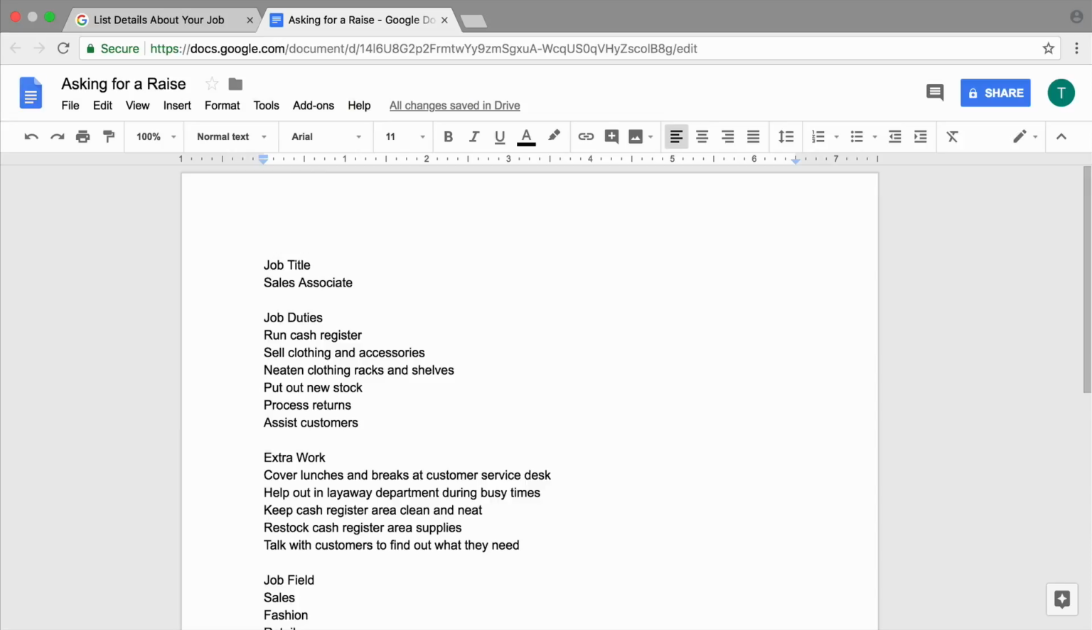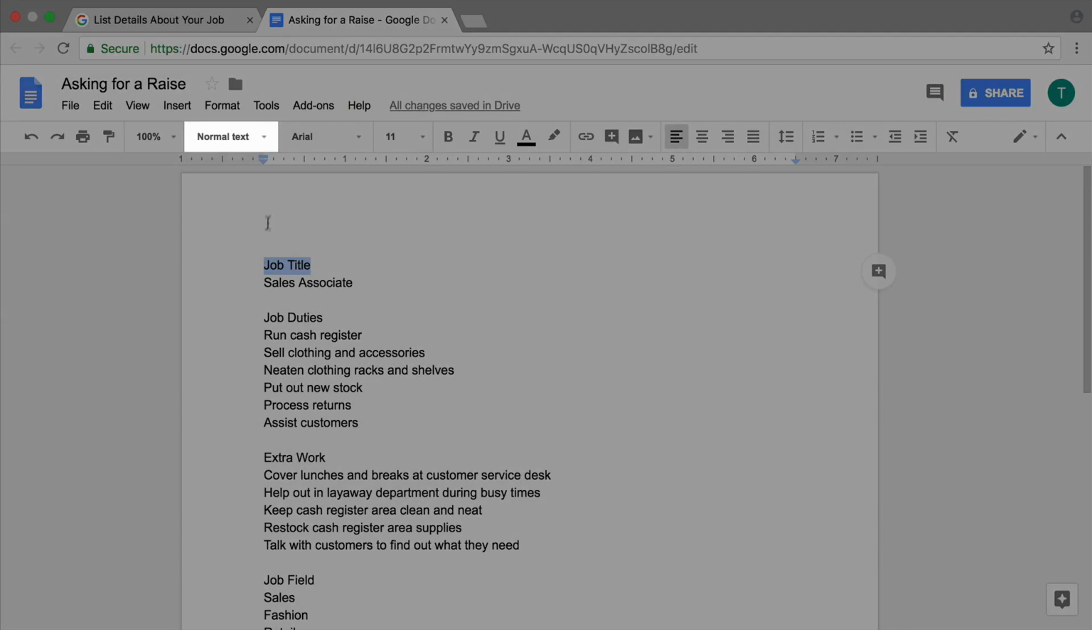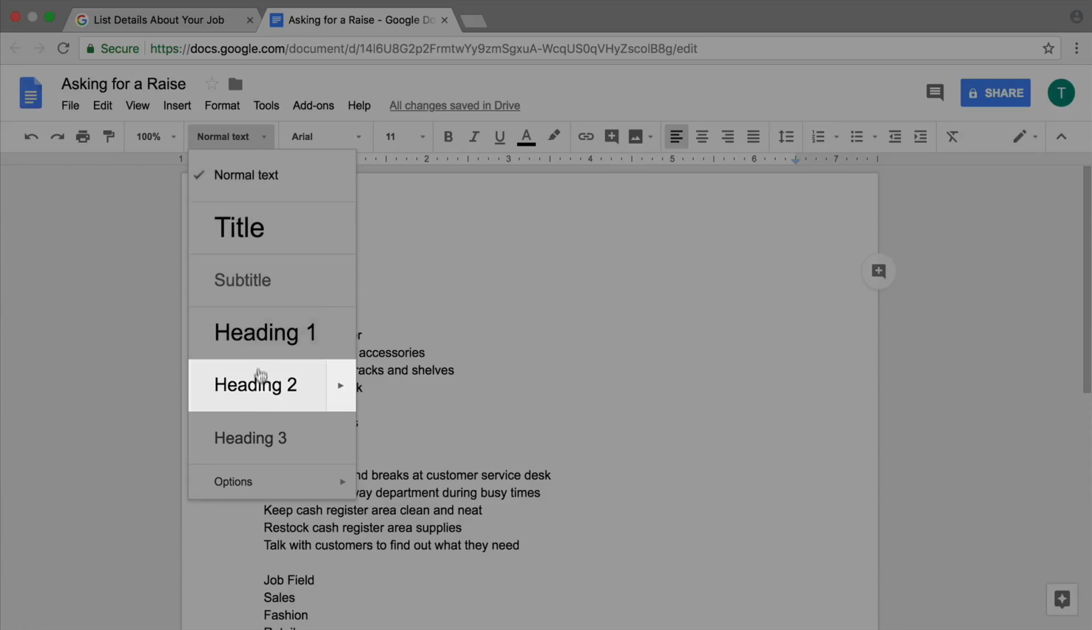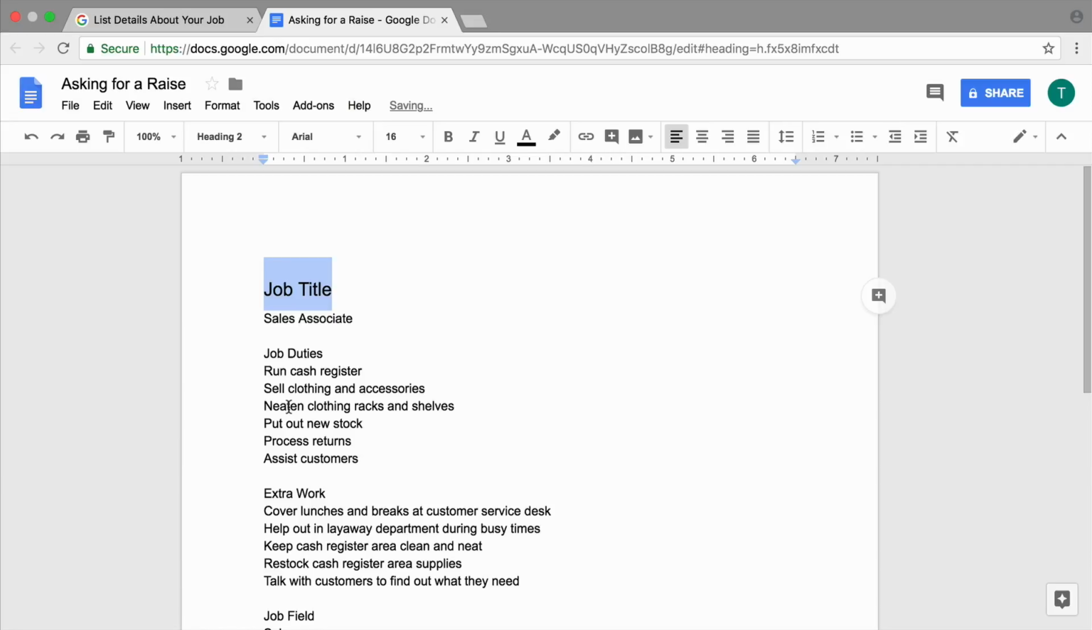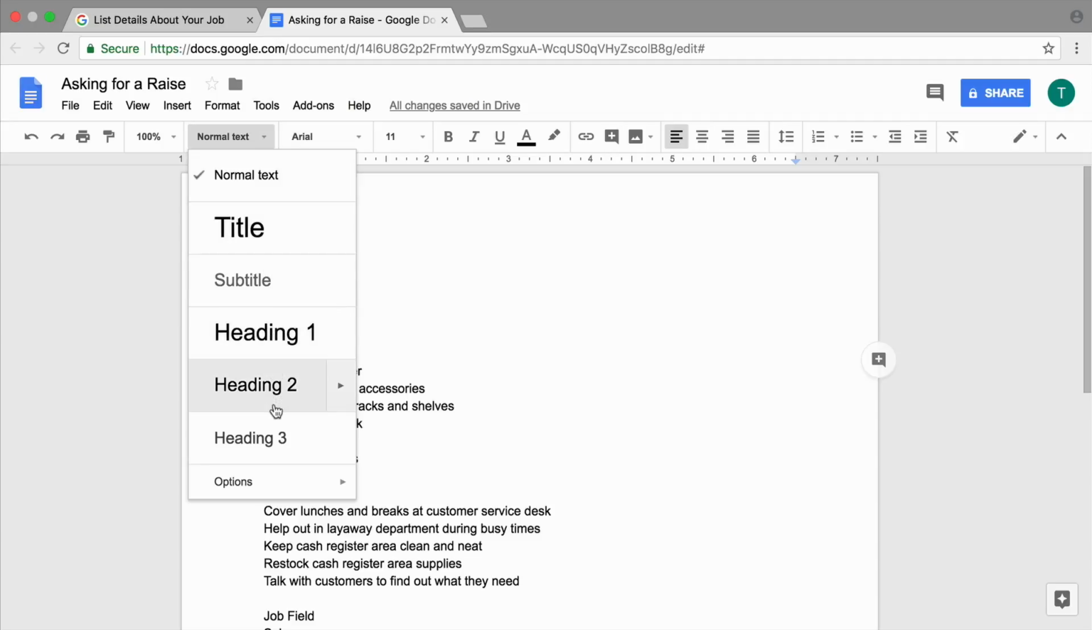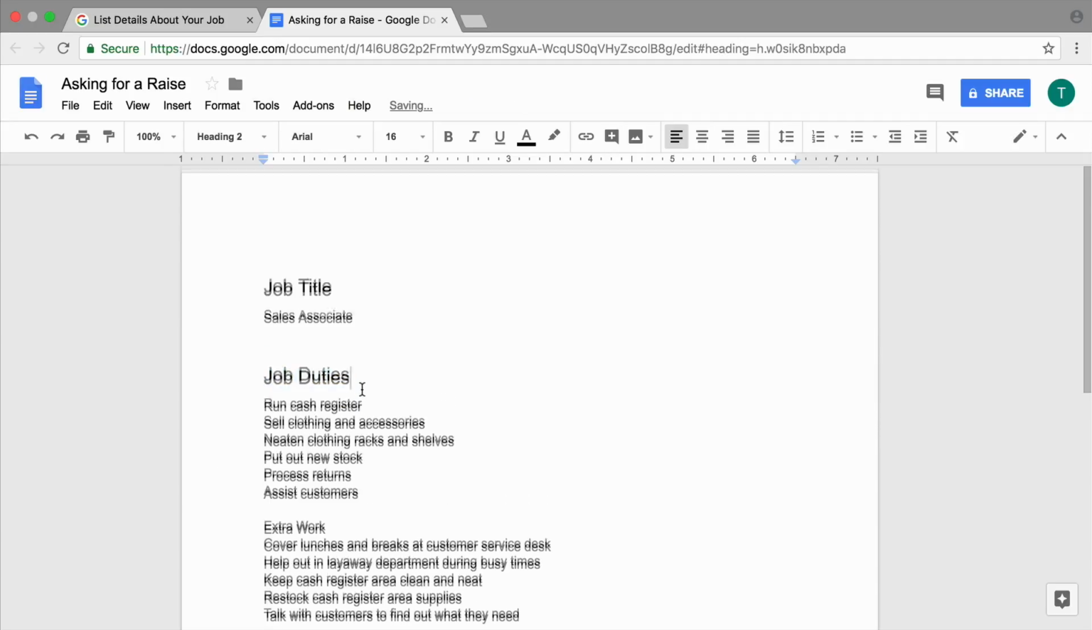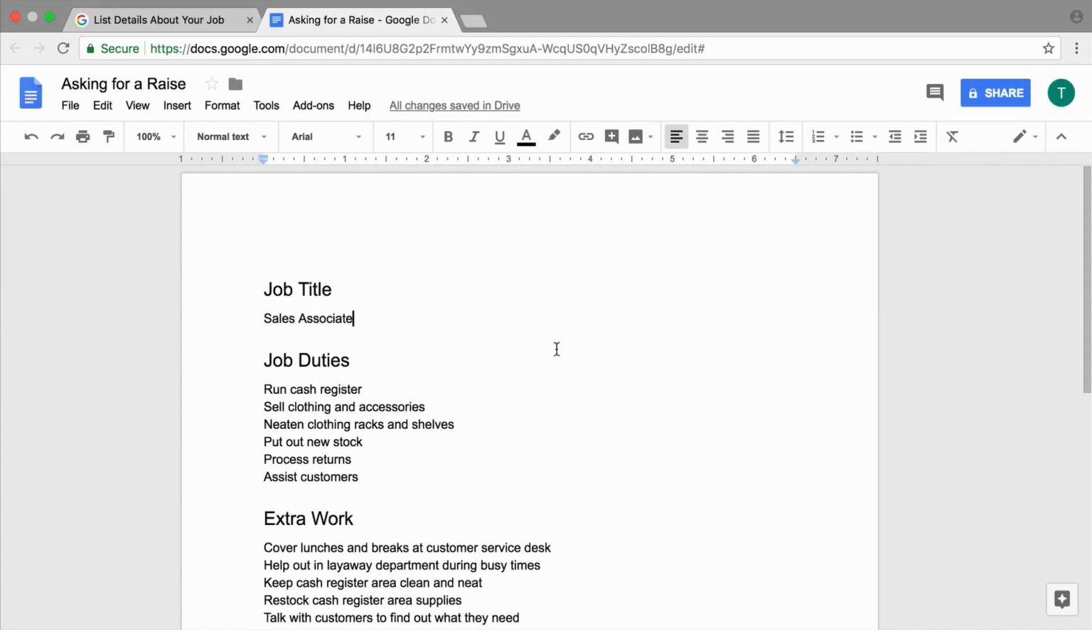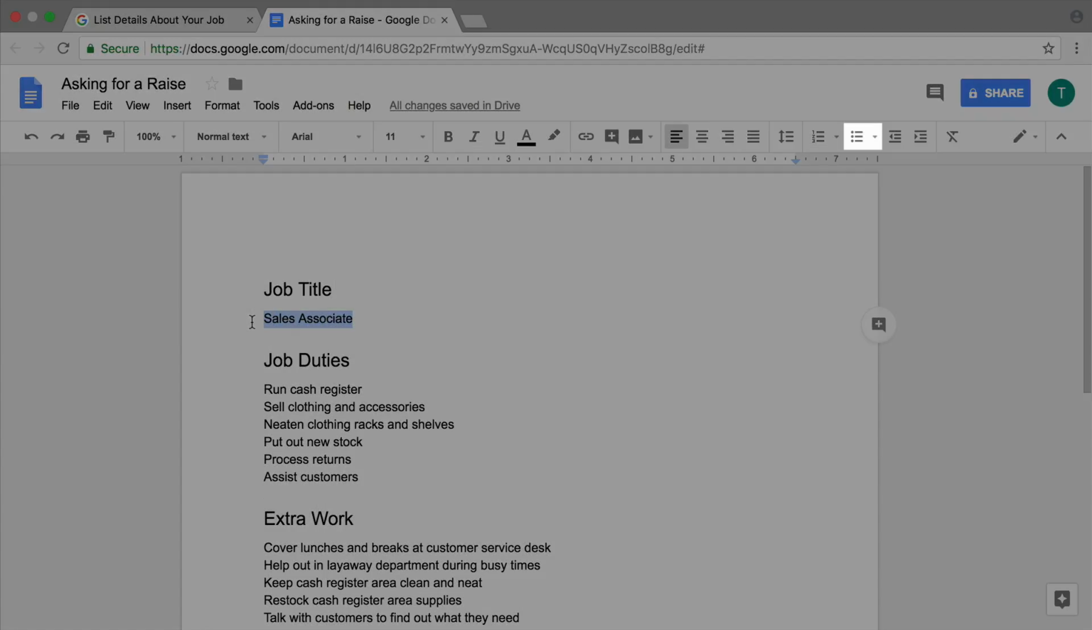To make your list easier to read, format it. To start, format your heading text so your section headings stand out. These are the words you typed at the start of each list. Then, format the items under each section heading as a bulleted list.